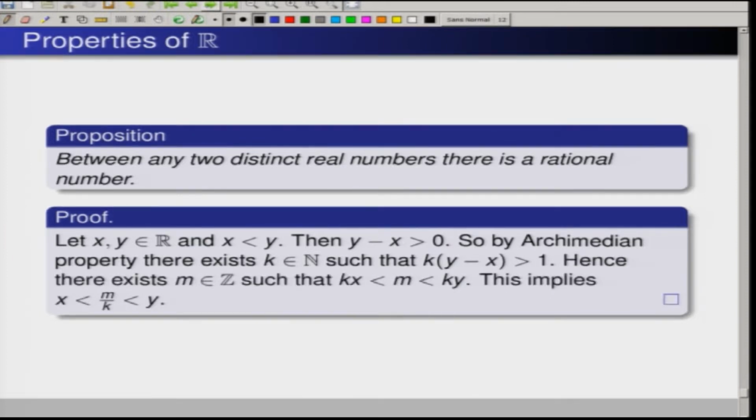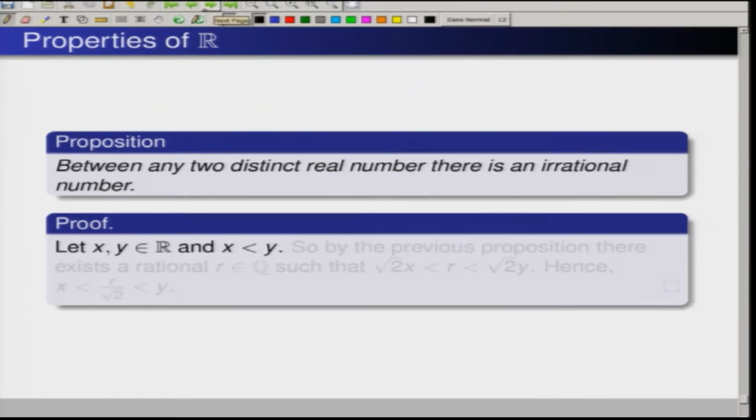Therefore kx and ky are more than one distance apart, so there is going to be an integer m between them. This implies that x is less than m by k is less than y. So this m by k is a rational number.